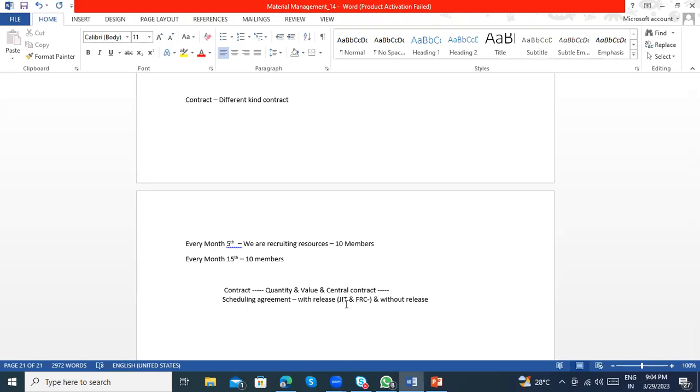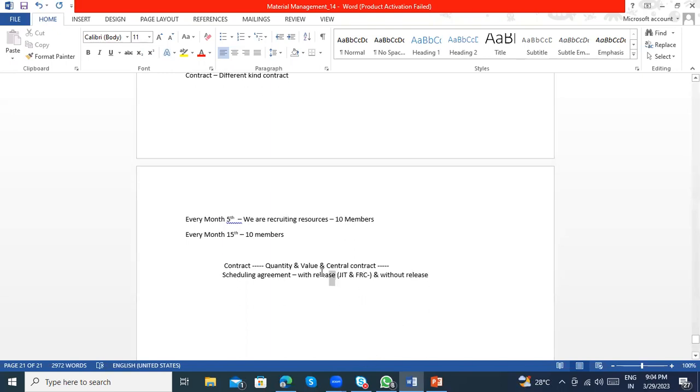And FRC is forecast, where you can plan for a long period. Clear? But every time you need to release, which means you need to process manually, either JIT or FRC. Only then will the system send the information to the vendor for the shortest or the longest period.